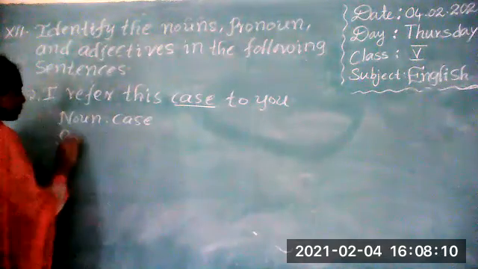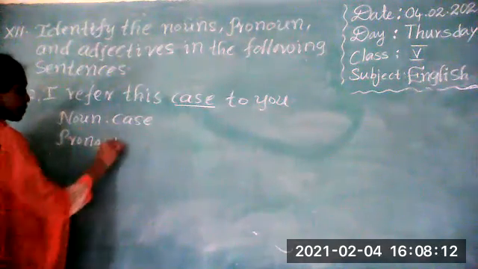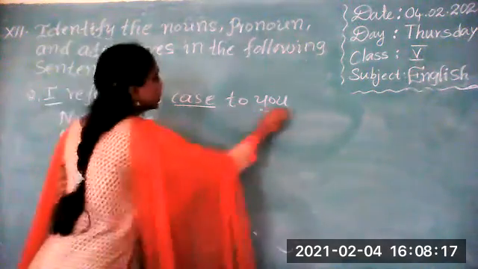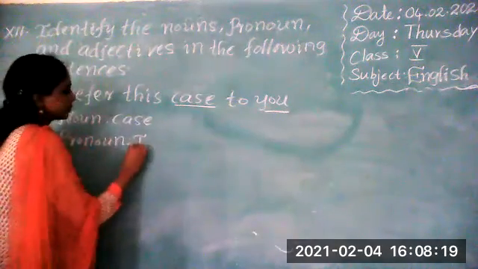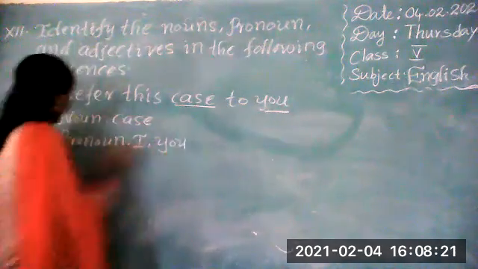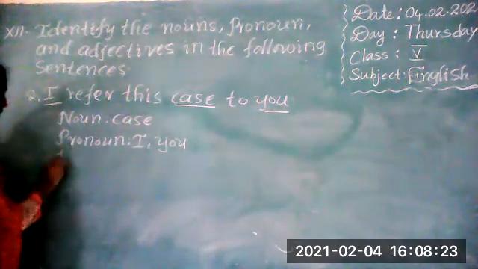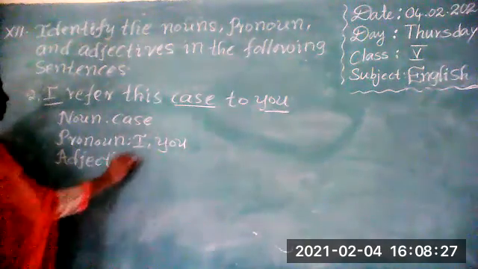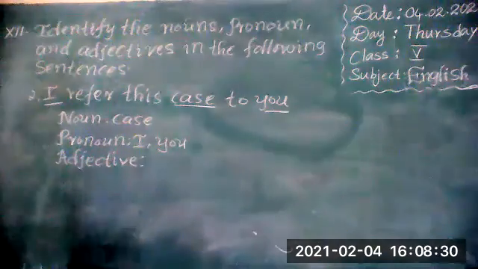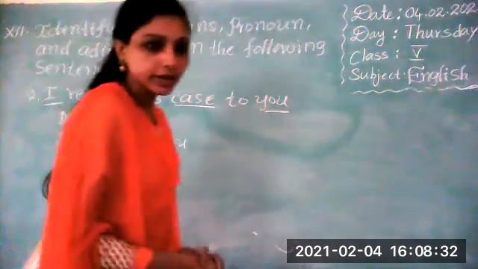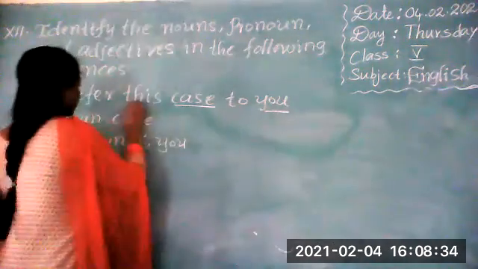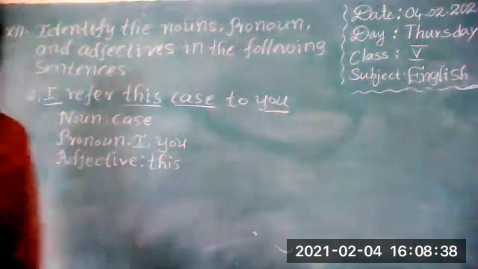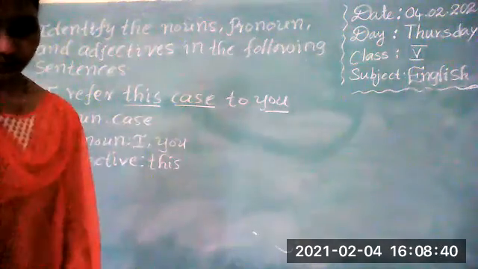Pronoun. What is the pronoun here? I. This case to you. I and you. So what is the adjective? What is the adjective here? It's very good. It's this. Okay, demonstrative adjective. Right. Write fast.